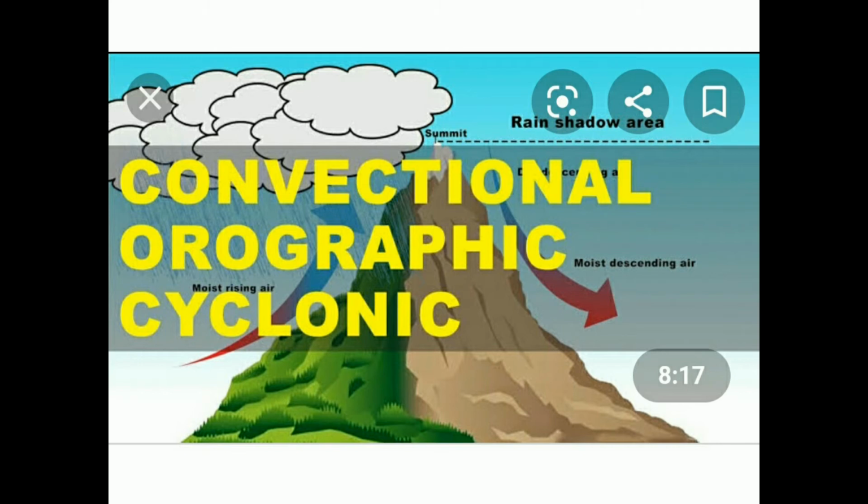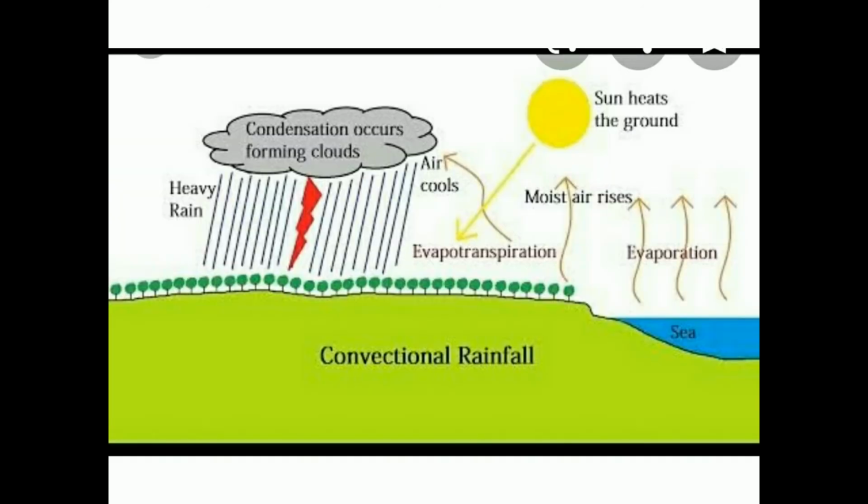First one is convectional rainfall. In the picture you can see convectional rainfall. How is it forming? First, from the sea the evaporation process is happening. From there the moist air rises, and evapotranspiration. Evapotranspiration means evaporation and transpiration.